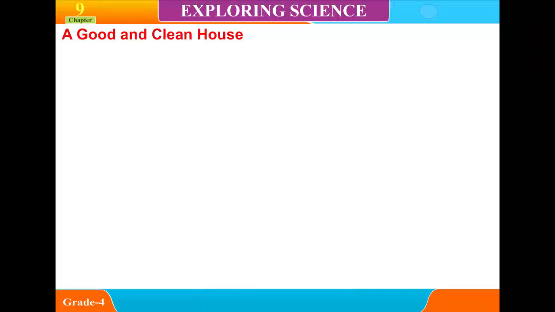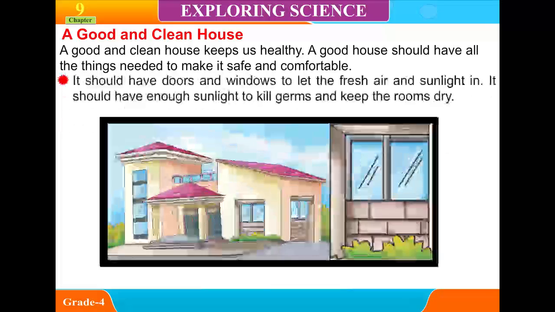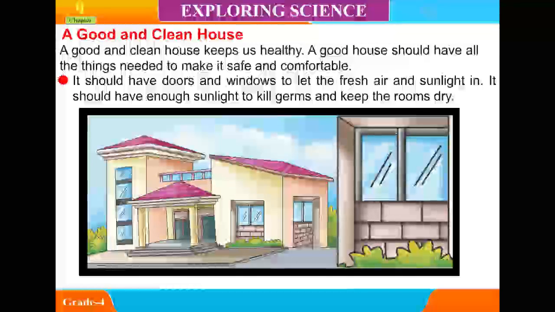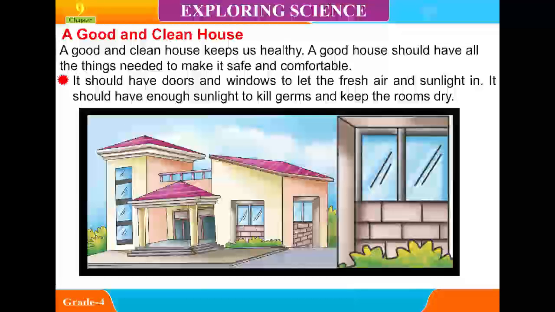A good and clean house. A good and clean house keeps us healthy. A good house should have all the things needed to make it safe and comfortable. It should have doors and windows to let the fresh air and sunlight in. It should have enough sunlight to kill germs and keep the rooms dry.